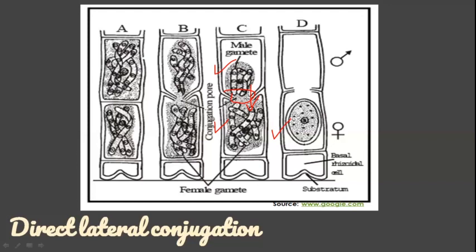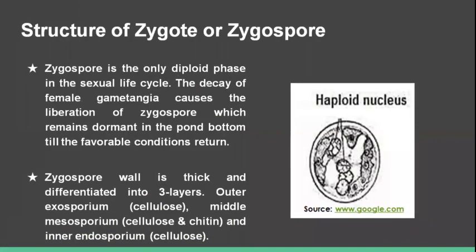Let us discuss the structure of zygote or zygospore. Zygospore is the only diploid phase of the sexual life cycle. The decay of female gametangia causes the liberation of zygospore.